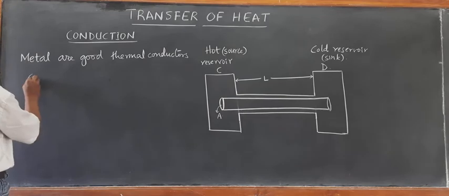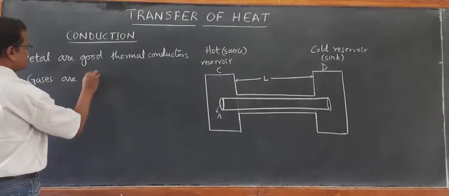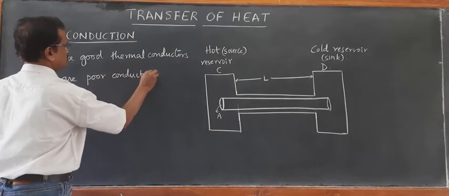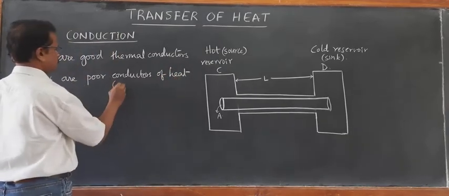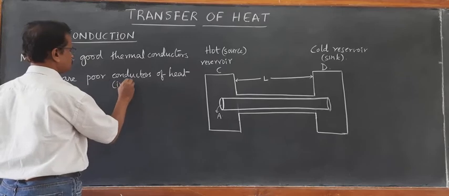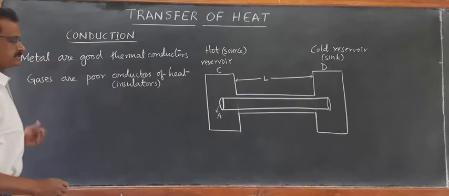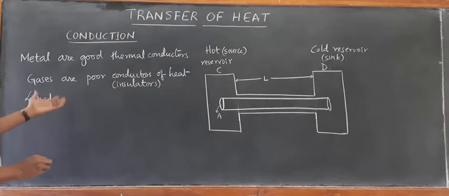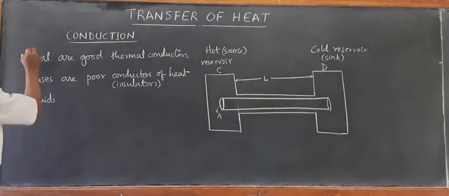So we can write: gases are poor conductors of heat. You can also write insulators, thermal insulators. Gases are thermal insulators. Whereas the thermal conductivity of liquids lies in between that of metals and gases. Metals in the sense solids.